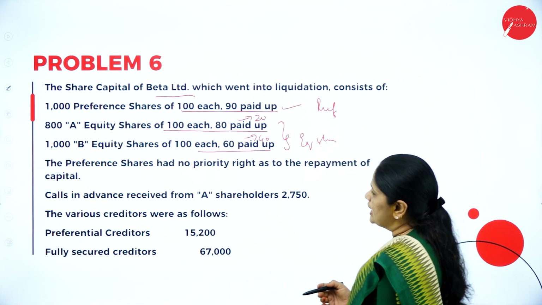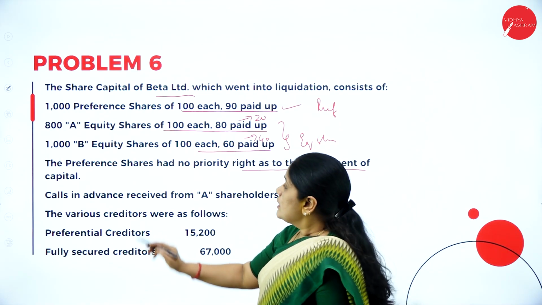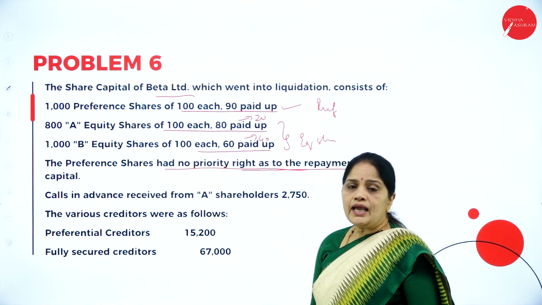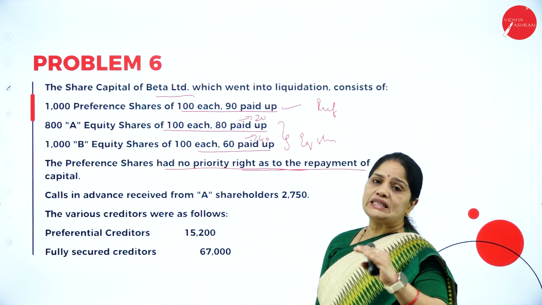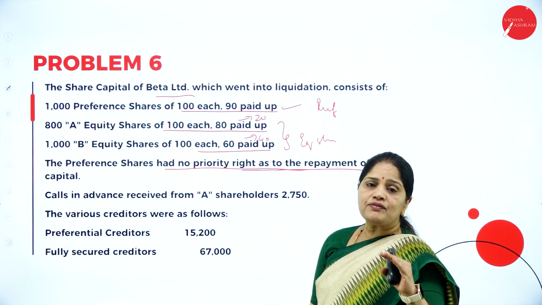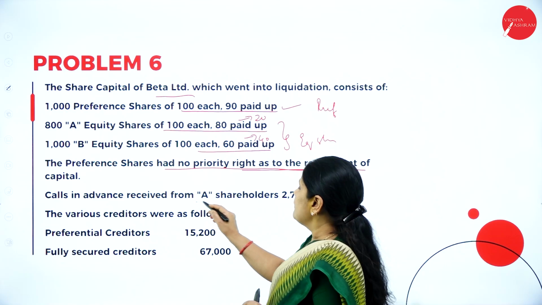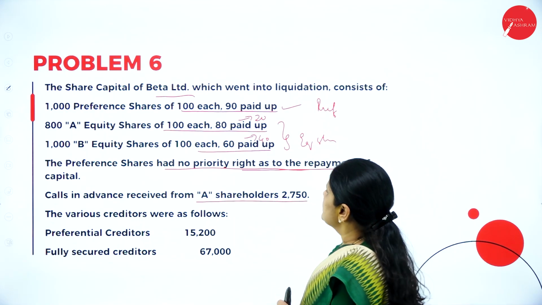The preference shares had no priority right as to the repayment of capital. When they mention this kind of statement in the problem, it means that preference shares are to be treated on par with the equity shareholders. They won't have any preferential right over the equity shareholders. The calls in advance received from A shareholders is 2,750.